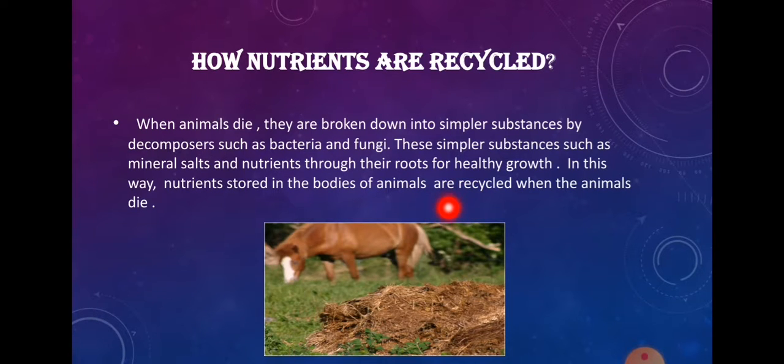Okay, listen again. When the animals die, their body is decomposed or broken down with the help of decomposers. The decomposers decompose the dead body and add the nutrients to the soil. So when a plant absorbs the water through its roots from the soil, it gets the nutrients from the soil. So in this way, the animal body is useful for the plant's growth. Okay, in this picture you can see the animal dung, animal waste is also used as a fertilizer.